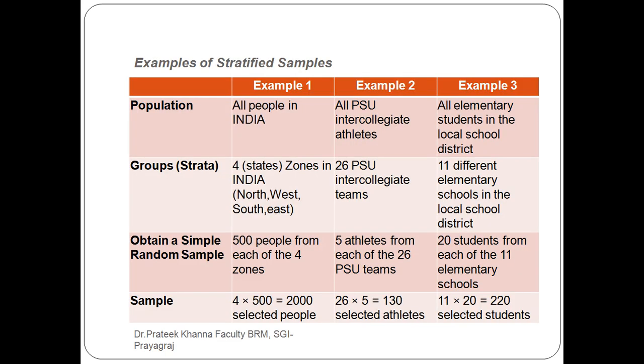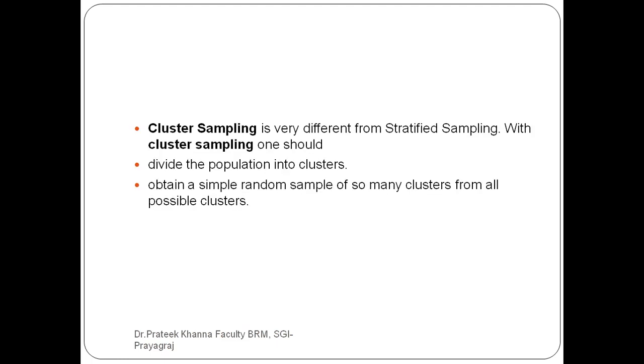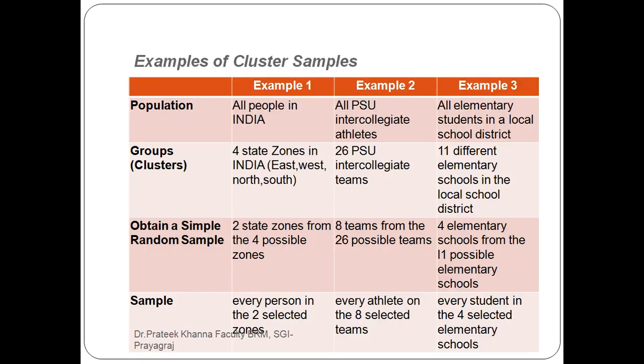We have given you this example. Then comes cluster sampling, which we covered in the last hour. Cluster sampling is different from stratified sampling. Divide the population into clusters, and obtain a simple random sample of so many clusters from all possible clusters.